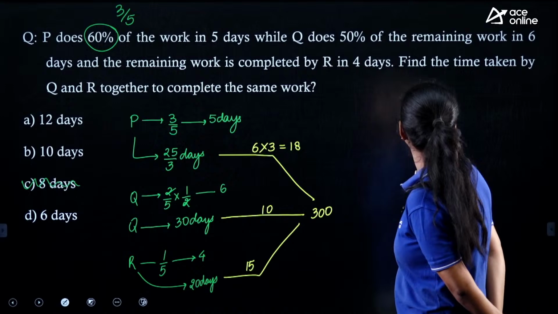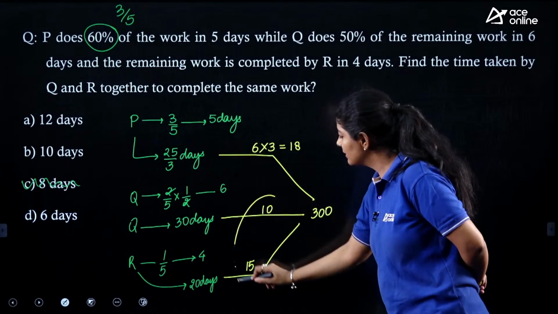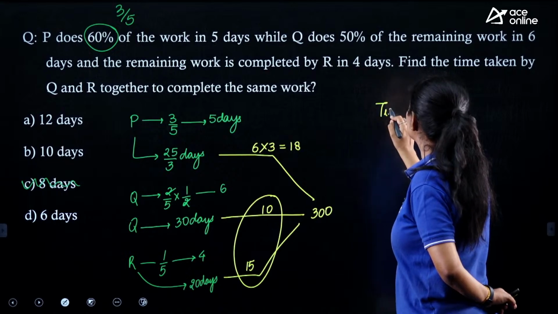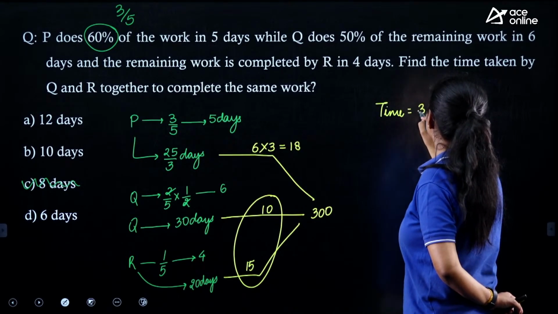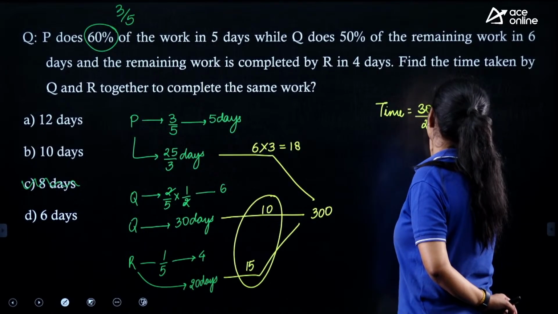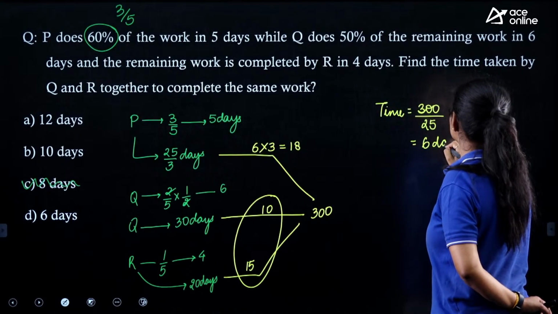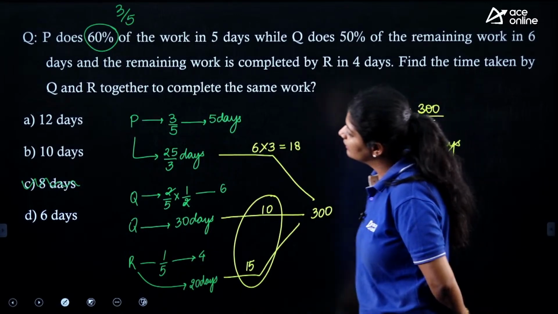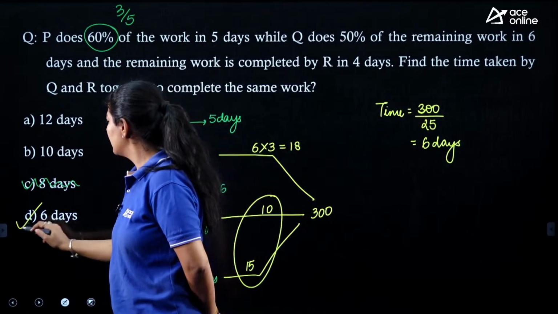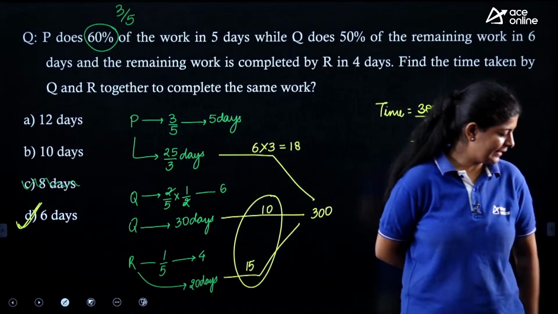Now we need to find out the time taken by Q and R, that means these two. So time is 300 divided by 25, which is equal to 6 days. Option number D is the correct one.